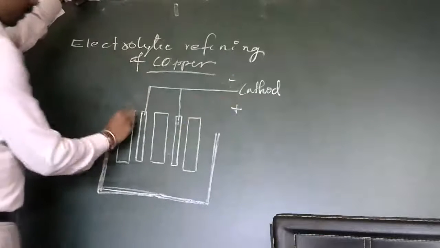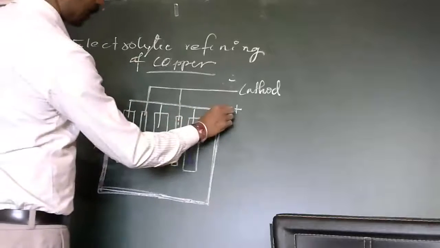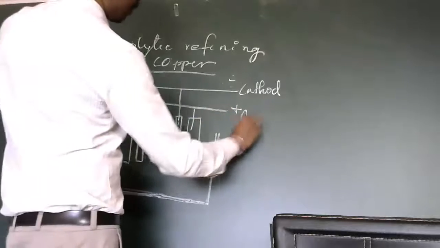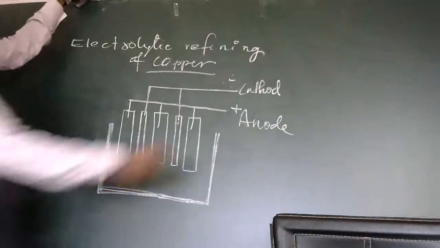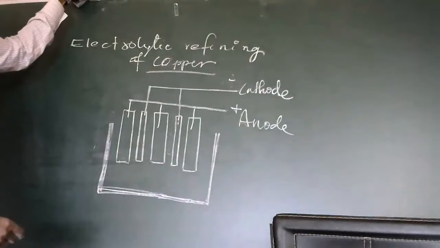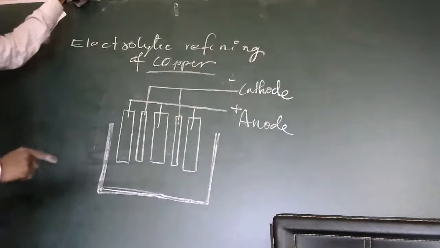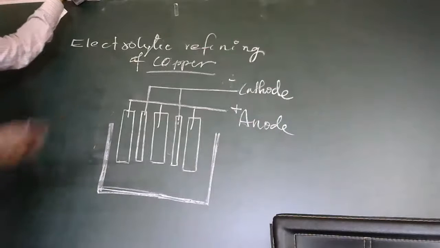All these thick copper rods are connected and made as the anode. I hope you are getting what I am telling here. This is the electrolytic refining of copper. So if you want copper in its purest form, we go for this method.